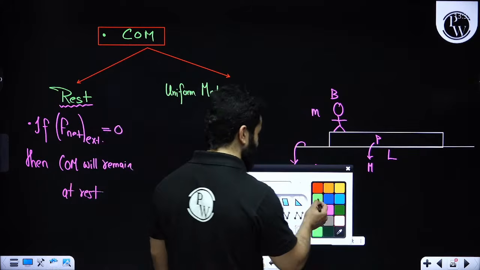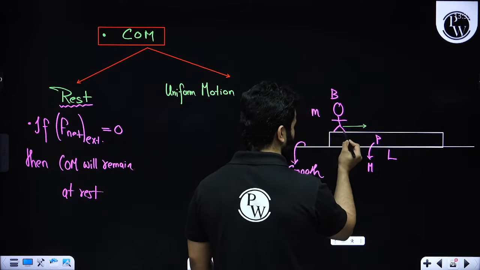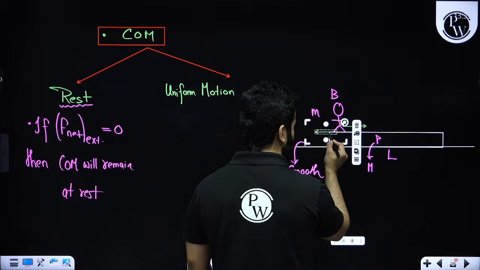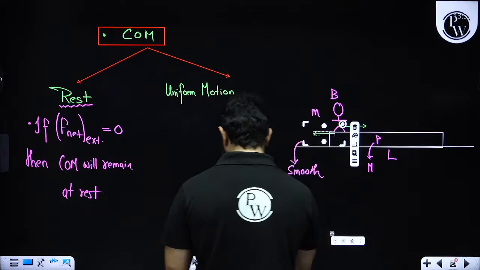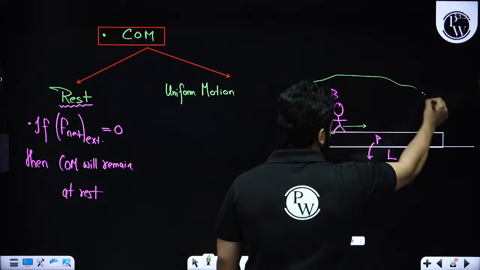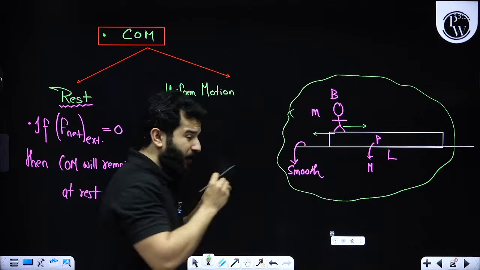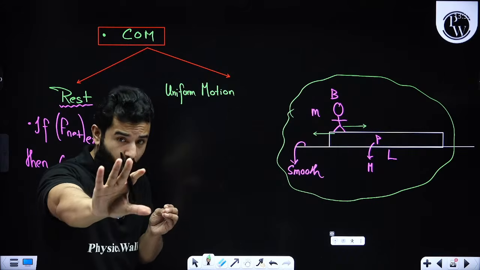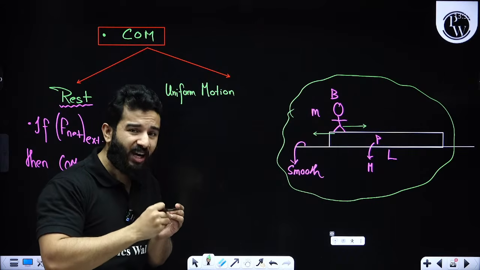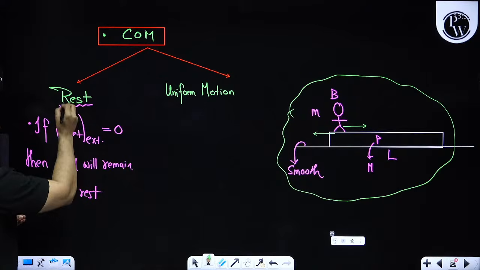We know how friction works. Friction on the Boy will act in the forward direction. Friction on the Plank will act in the backward direction. That's how this thing works. But when I'm going to talk about this entire system, I'm going to say that before the boy starts to walk, the center of mass of this system was at rest.